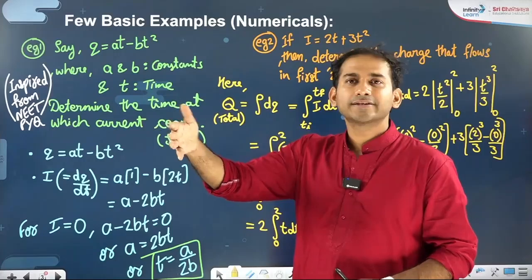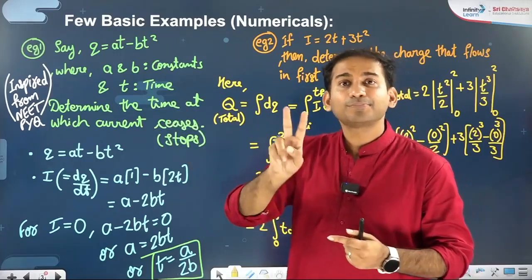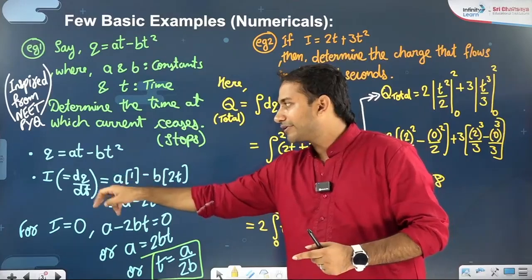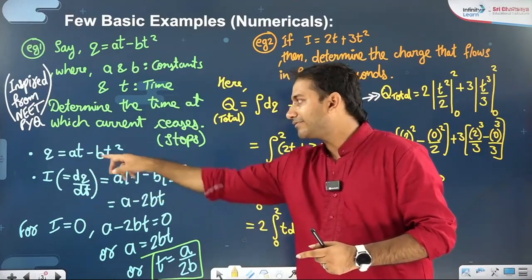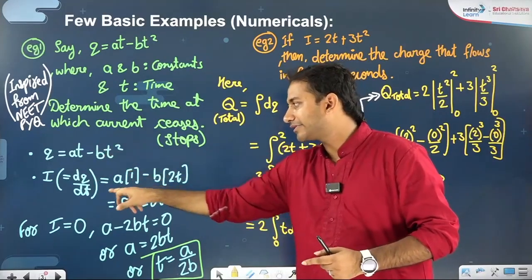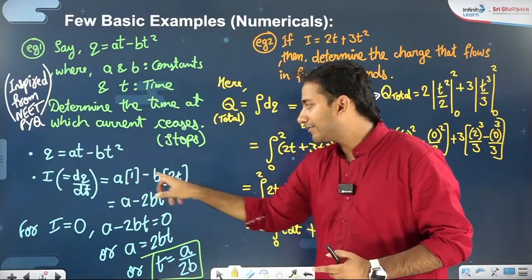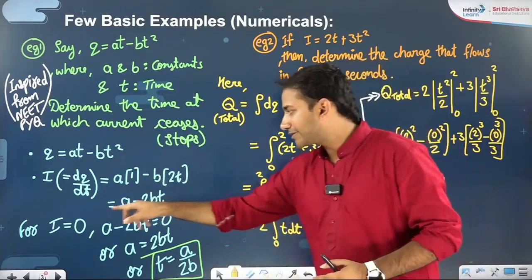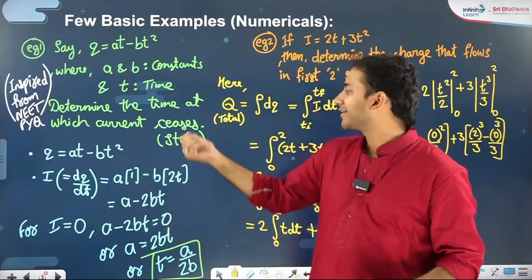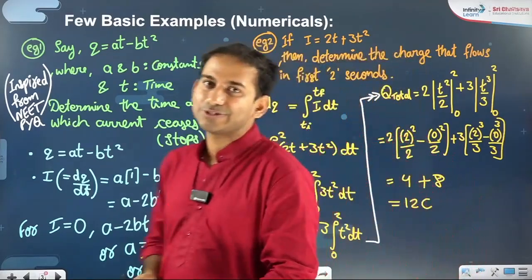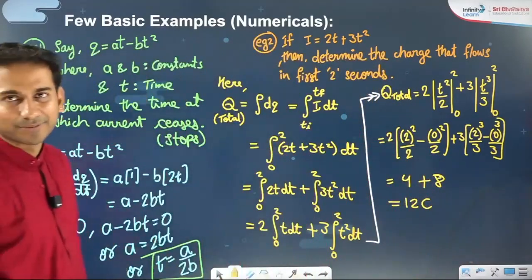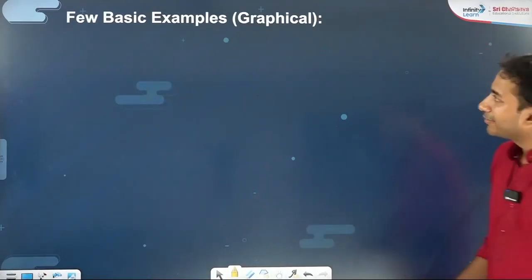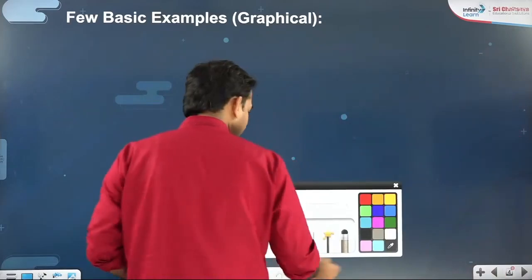Current stop means find out the current and put the current to be 0. So charge is given. If you know the basic differentiation, current is dq by dt. A will stand as it is. T's derivative with respect to t is 1. T square derivative with respect to t is 2t. Now you just keep this current to be 0 because you wanted the current to stop. So put the current to 0, you get the answer. Very simple problem. Alright, let me take you towards some more examples, but these are graphical examples.